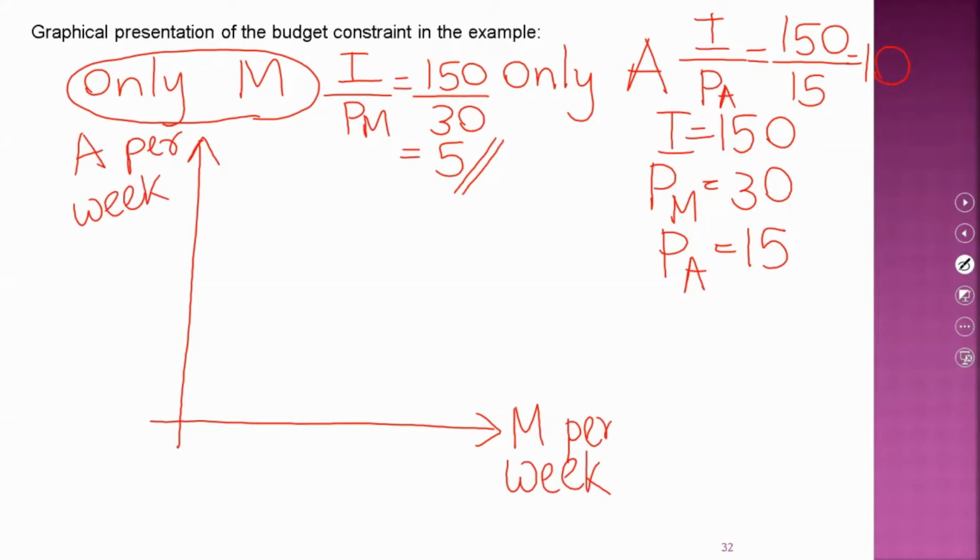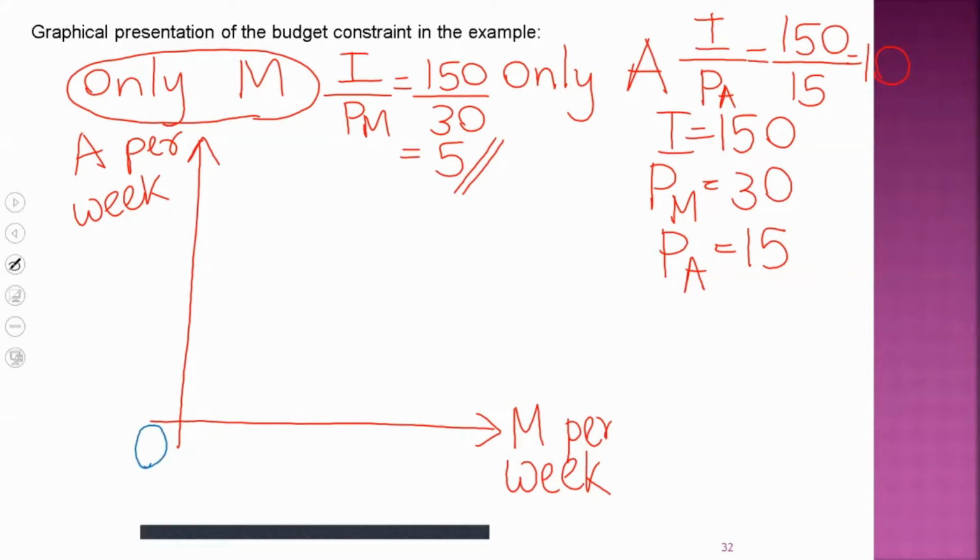Let's think about the first point. The person is consuming only mangoes. Apple consumption is 0. In that situation, this person is purchasing 5 units of mangoes.